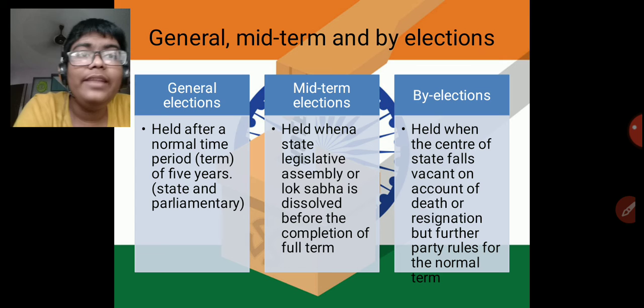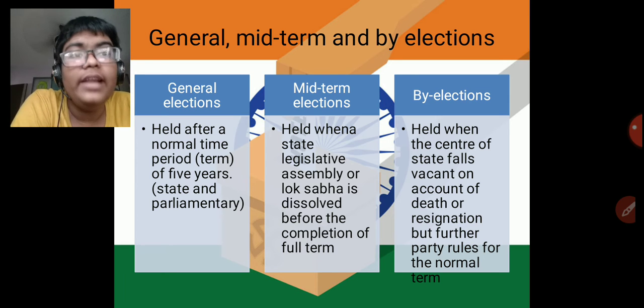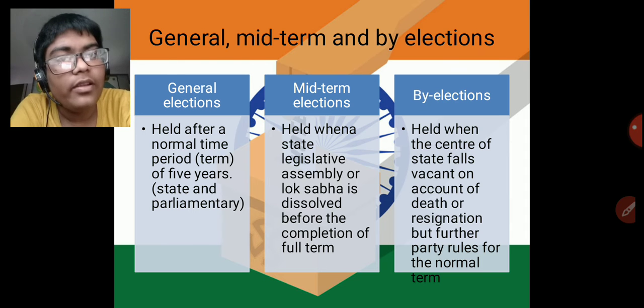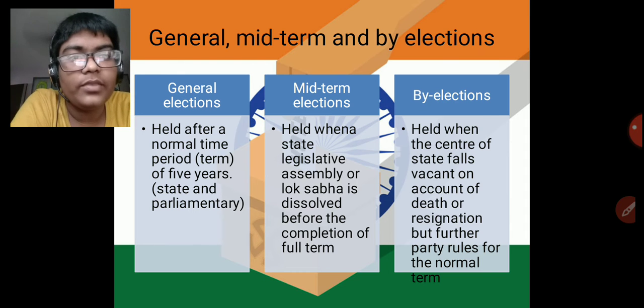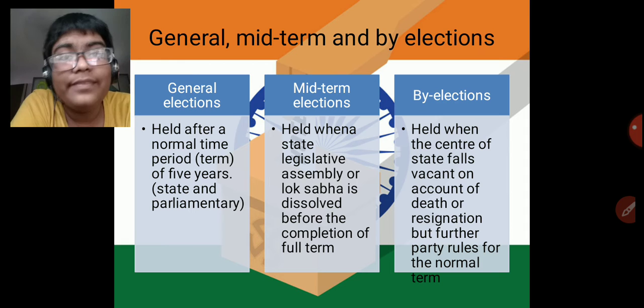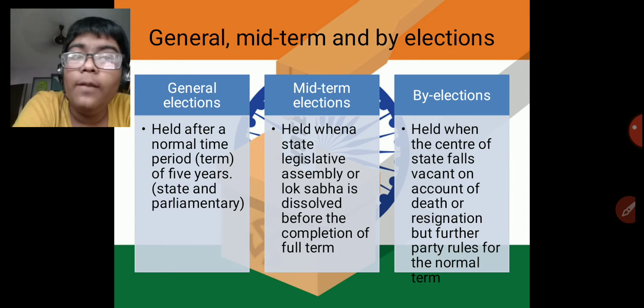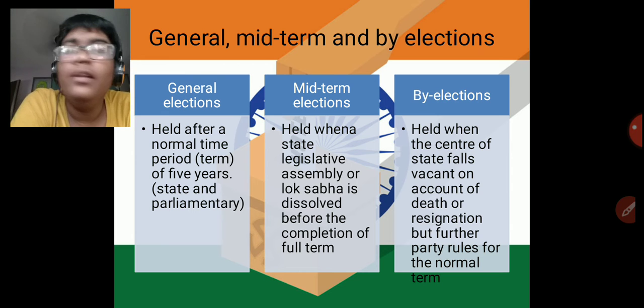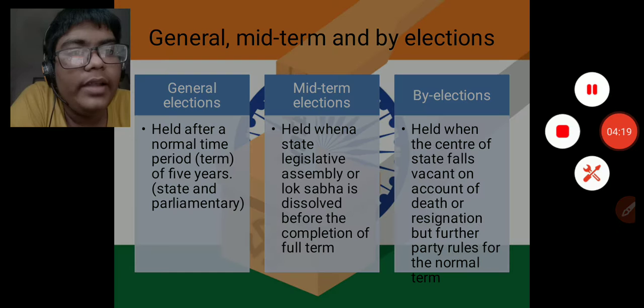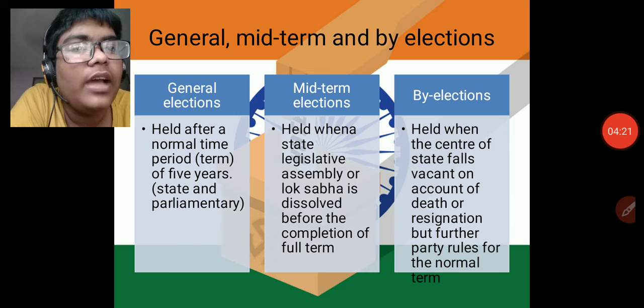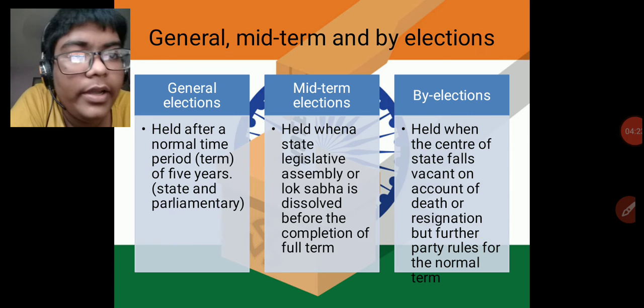Then there are by-elections. These are held when a seat at the center or the state, for instance the prime minister's or chief minister's seat, falls vacant due to the death or resignation of that person. These may also not fall in the normal term.